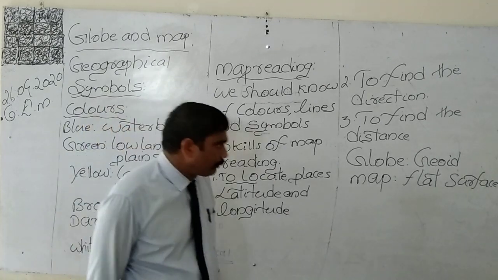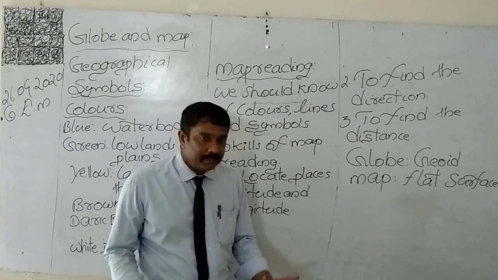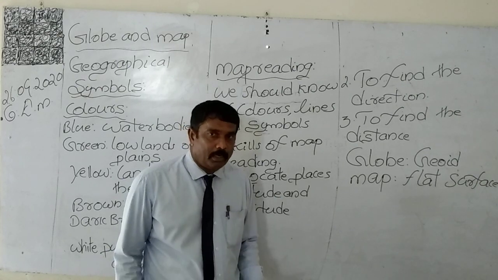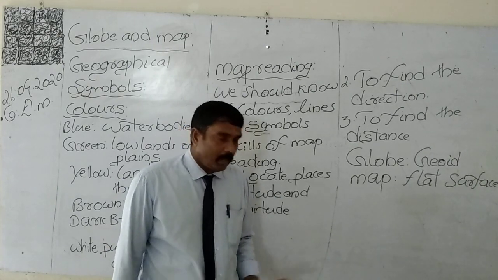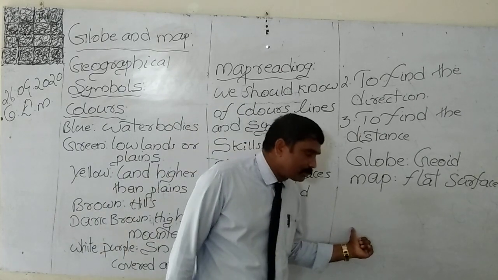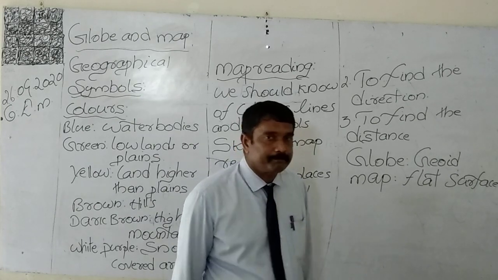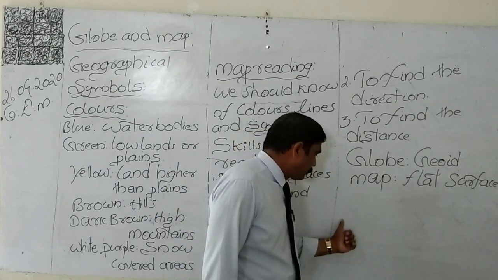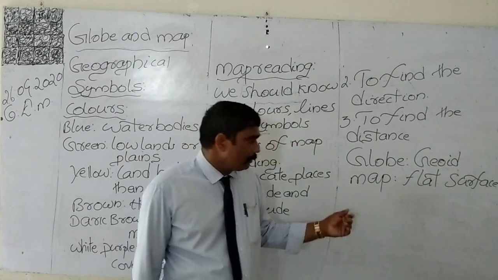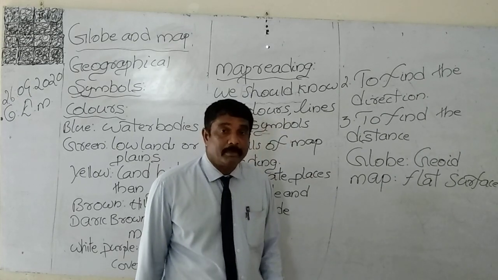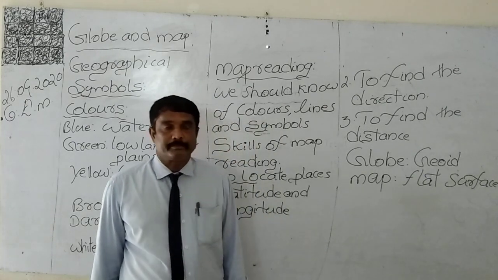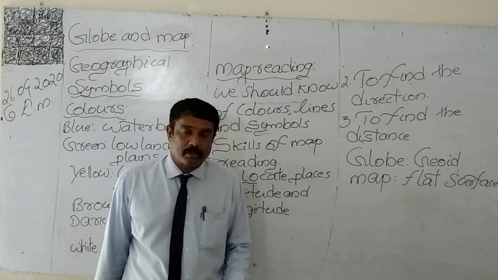What are the advantages of a map? We know very well. It is very easy to carry because a long map can be folded into a small form and we can carry it from one place to another. A map is helpful to soldiers during the time of war. A map is helpful for people to find places and to locate mountains. There are so many merits of a map.